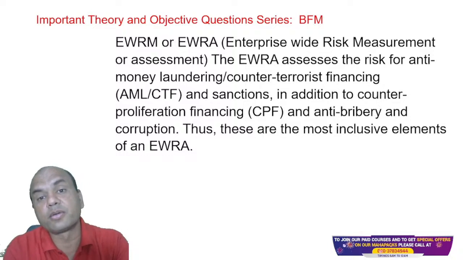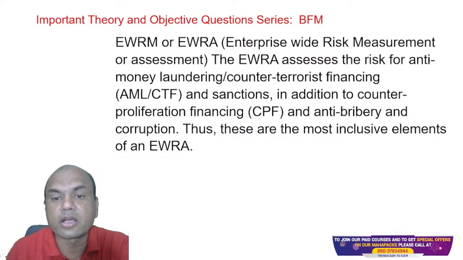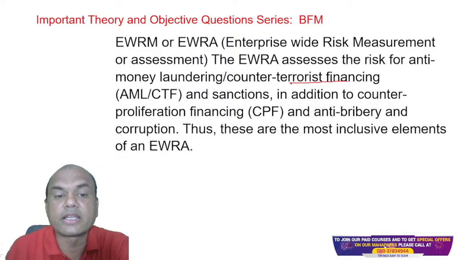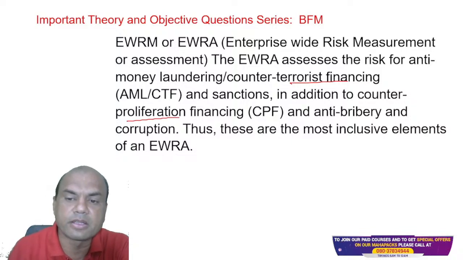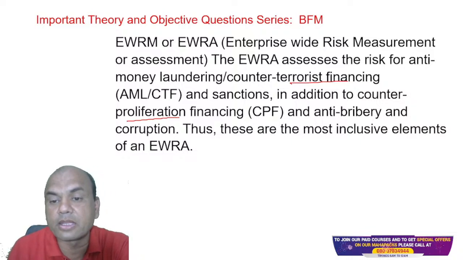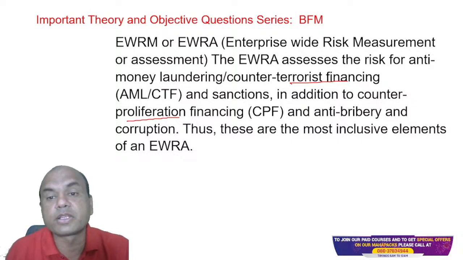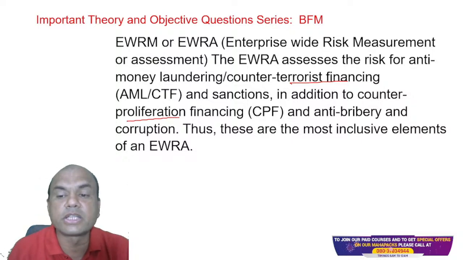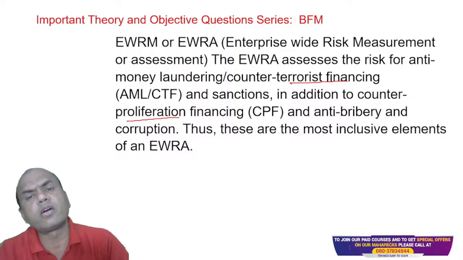Now these are important terms which may come to you in the exam. So money laundering, AML, counter-terrorist financing means terrorist financing. Then second is counter-proliferation financing, which is again a type of AML only. Anti-bribery and corruption, so bribery related and corruption related. Even bribery and corruption is part of this enterprise-wide risk, because after all it's a risk, isn't it? Thus these are all the inclusive elements of EWRA or EWRM.